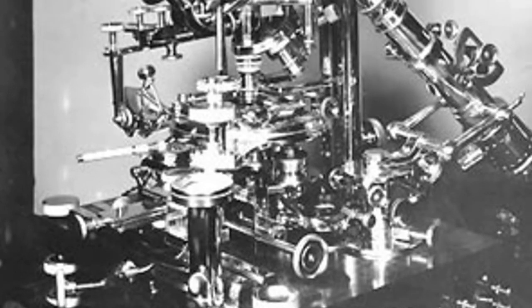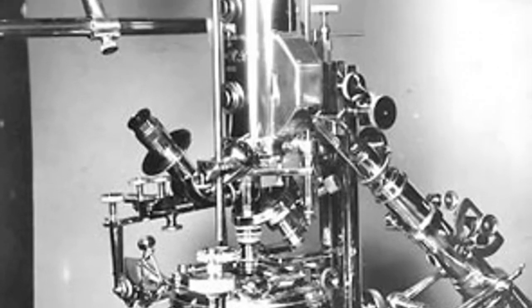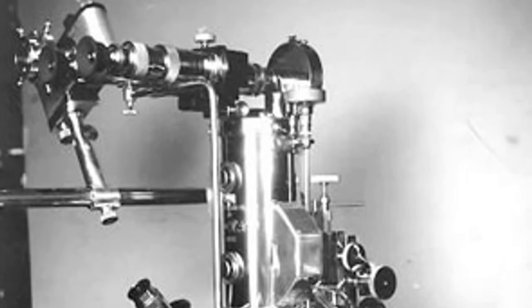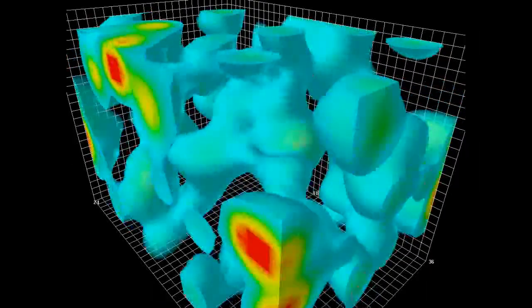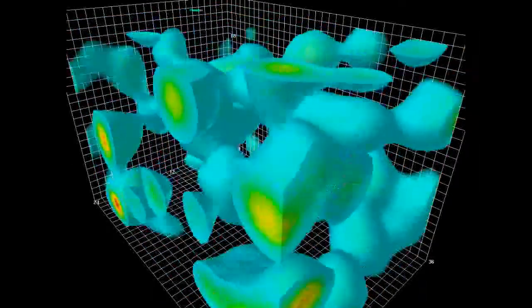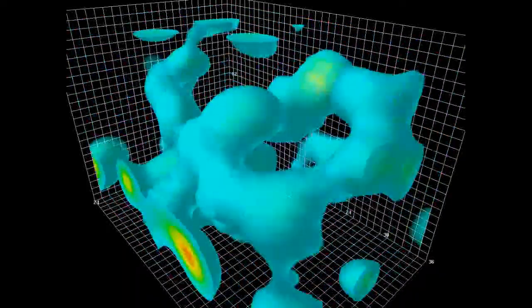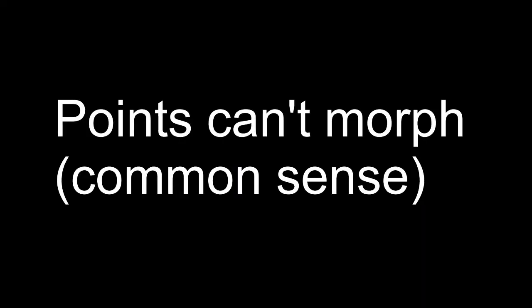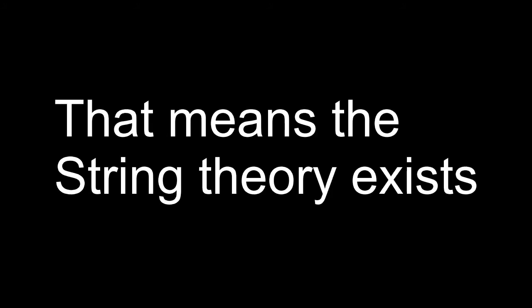Once technology becomes high enough, and microscopes can see quarks or even prions, and prions are the tiniest things that make up quarks, we can study the movement. If they appear to be morphing, since prions are considered a point or zero space, they can't really morph, or get bigger and smaller, which again cannot happen for just a point of space. That means that there is a string theory.